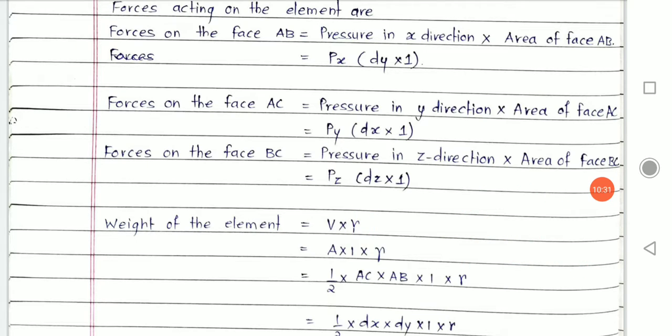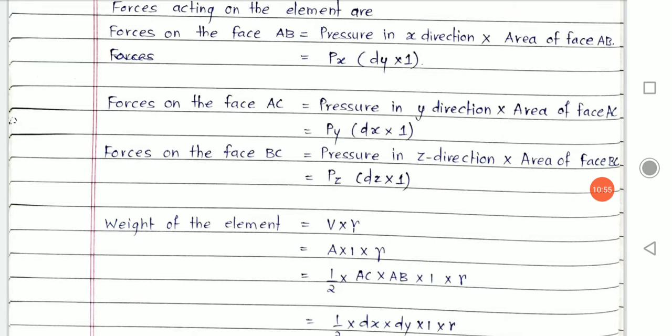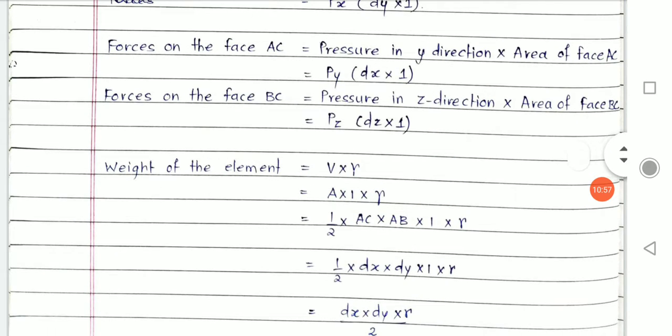If I say it is a unit width element, area into 1 will represent volume. Area of this surface into a unit width. Understood? Therefore, I wrote volume in terms of area as 1 into A into gamma. Gamma is the weight density.